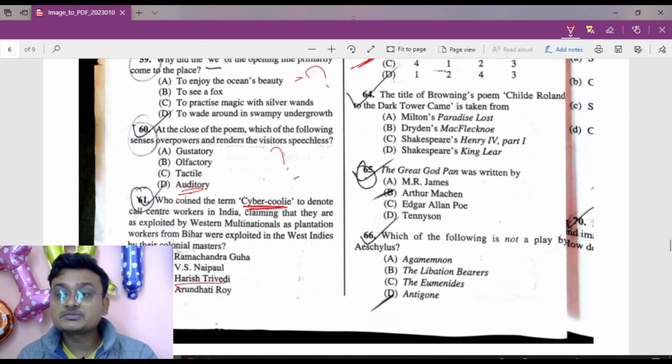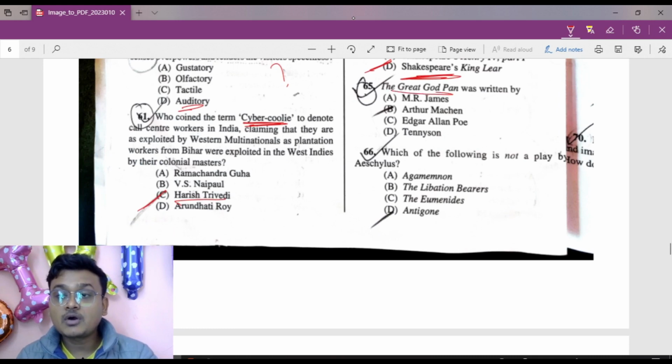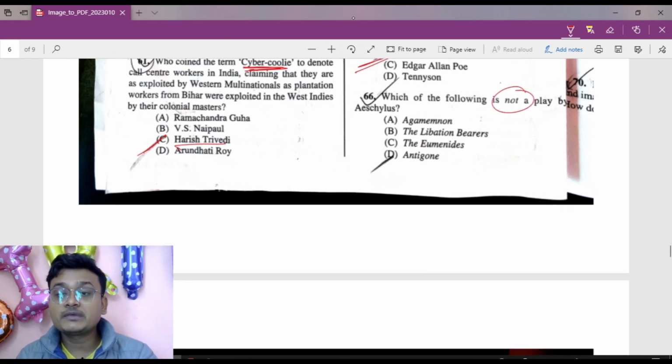The title of Browning's poem Childe Roland to the Dark Tower is taken from Shakespeare's King Lear. Okay, move to 65. The Great God Pan was written by Arthur Machen. Which of the following is not a play of Aeschylus? Antigone is not a play of Aeschylus. They are the three trilogy. Antigone was not written by Aeschylus.